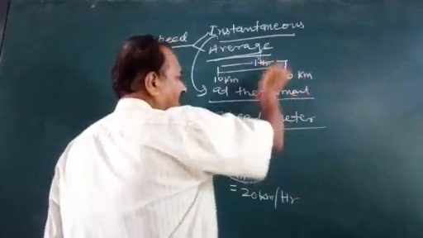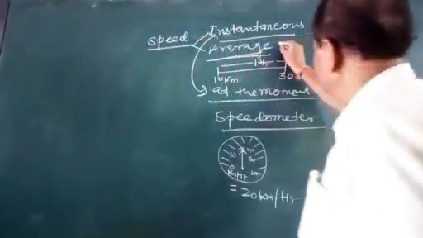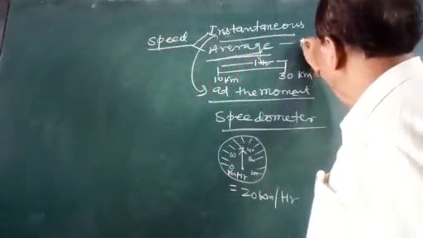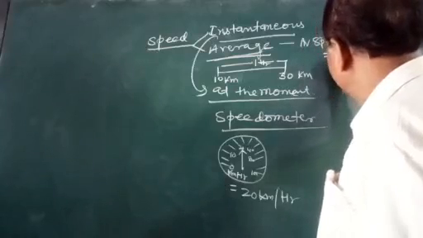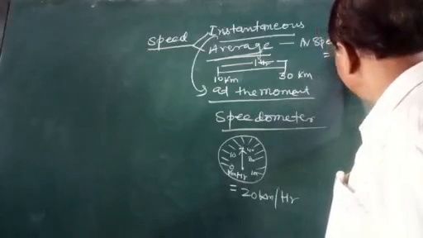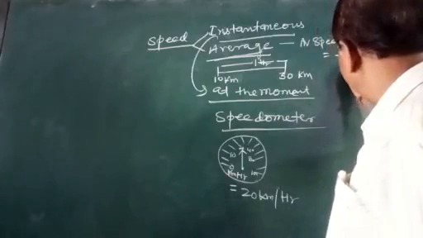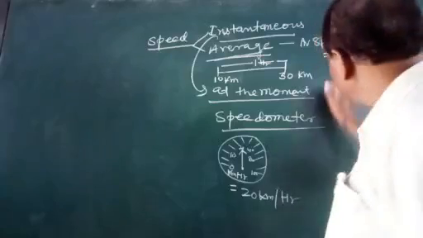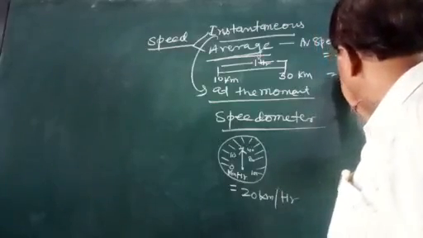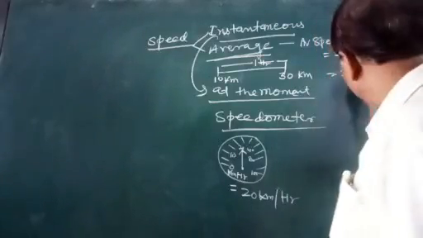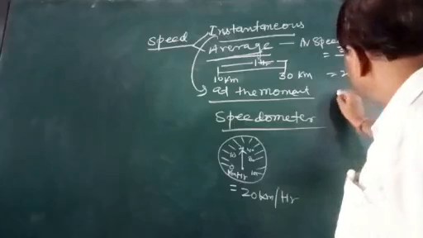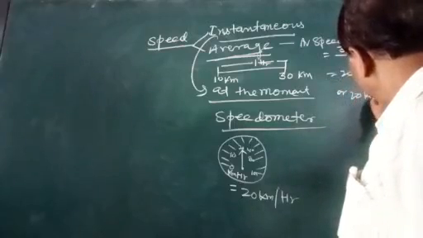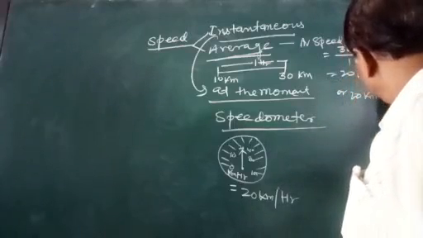So how can we find the average speed? It is equal to 30 minus 10 upon 1. 30 minus 10 is equal to 20. So 20 kilometers per hour, or 20 kilometer hour inverse.